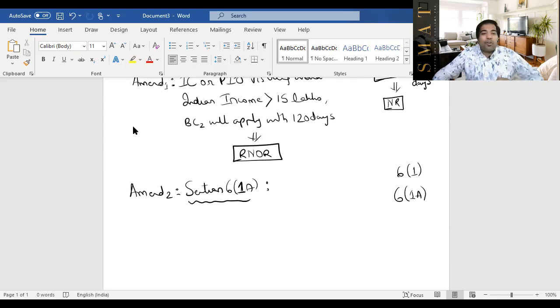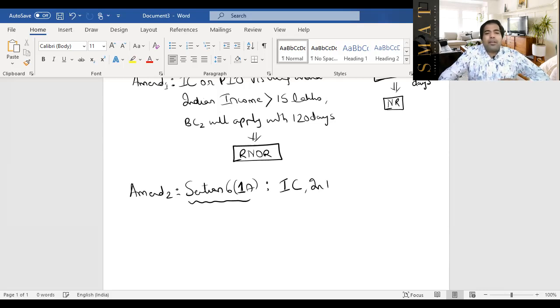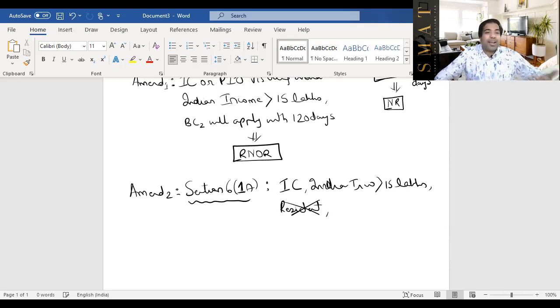Guys, a lot of people were trying to smartly avoid becoming a resident in any country. What if you spend 50 days in India, then 50 days in Singapore, then 50 days in Australia, then 50 days in Malaysia, and then 50 days in London or the UK? That way you avoid becoming a resident in any country of the world, and you're planning your taxes in a very smart manner. But India says that if you're an Indian citizen, not everyone, but only an Indian citizen, having Indian income again greater than 15 lakhs, and you're not being taxed as a resident in any country of the world, you are being taxed in other countries but not as a resident, then we would like to tax you.